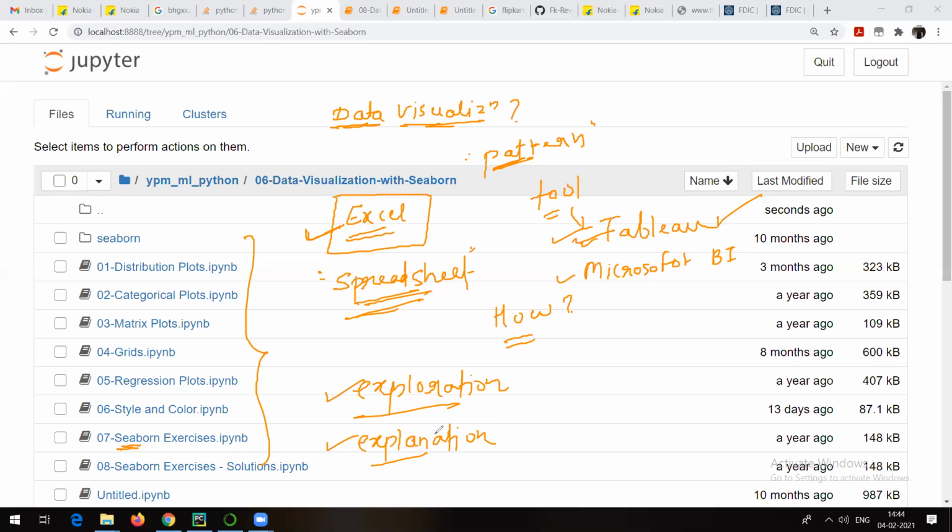Now this is what we talked about: the what, why, and how of data visualization. If I want to tell you why data visualization is important, it is because of the way the human brain processes information. Using charts or graphs to visualize a large amount of complex data is easier than poring over spreadsheets or reports. Data visualization can also identify areas that need attention or improvement. These are some of the reasons why data visualization is necessary.